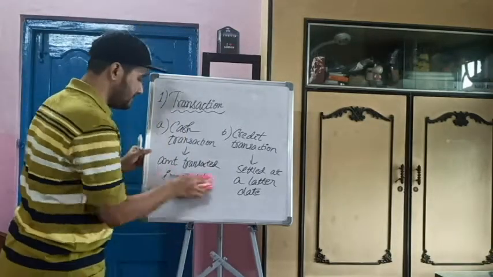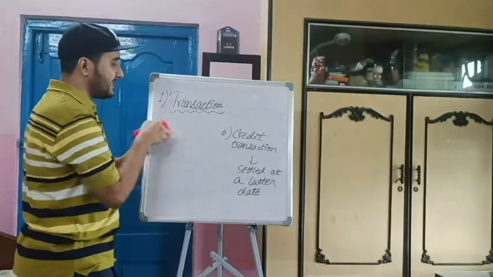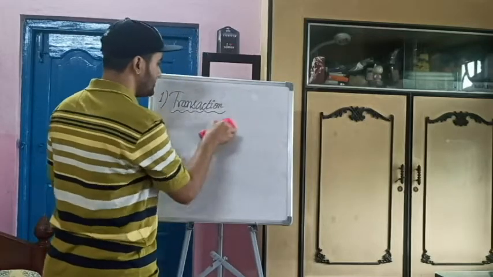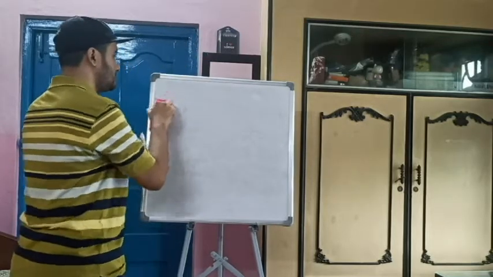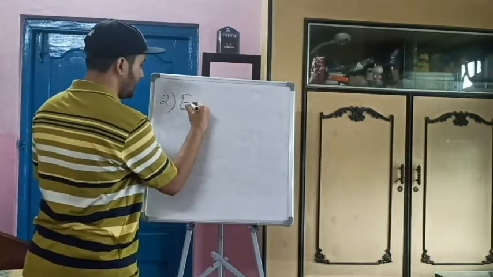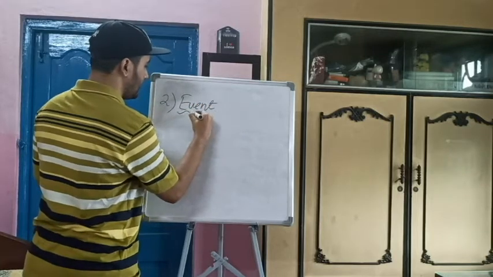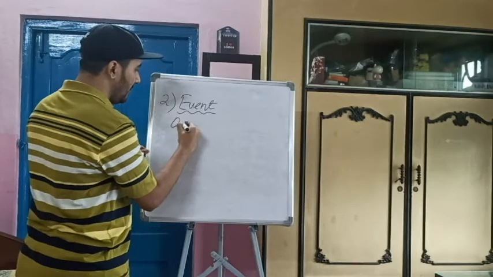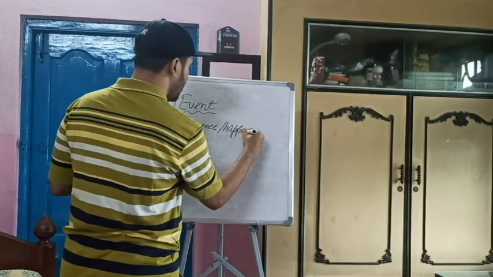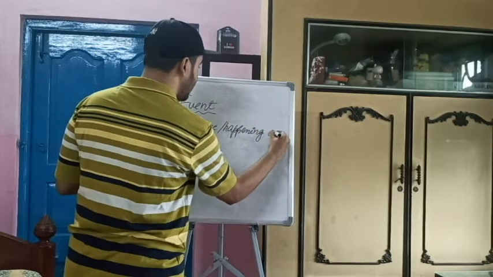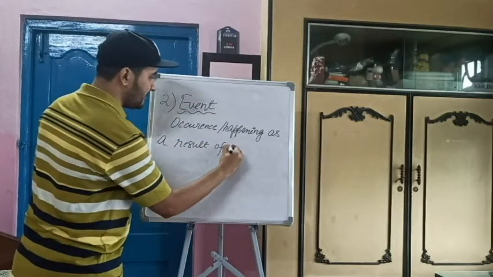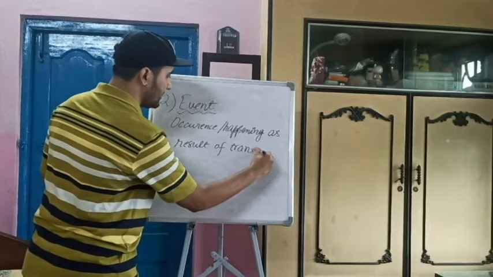Next is, as I have told, a transaction is a monetary event. So what is an event? Event is occurrence or happening as a result of transaction.